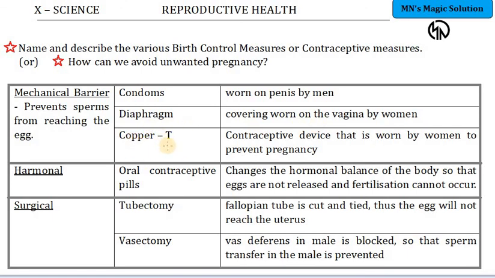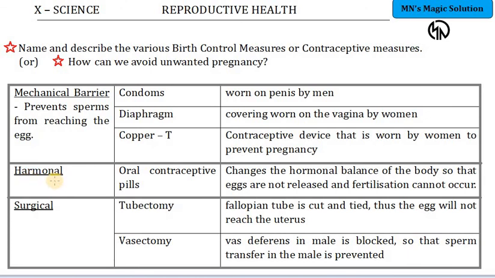Next one is copper T. This is a contraceptive device used by women to prevent pregnancy. This is actually advised by doctors and doctors insert it. So copper T is a contraceptive device and this is also a mechanical device.